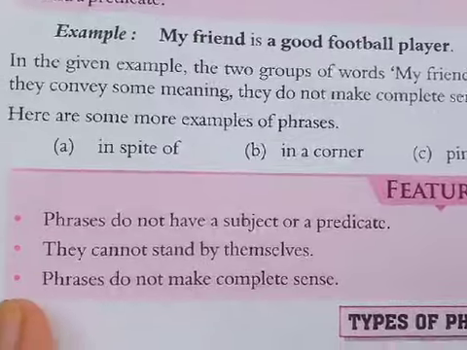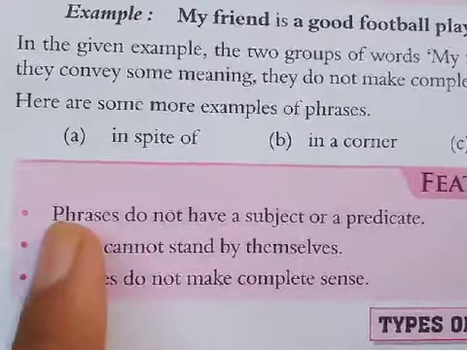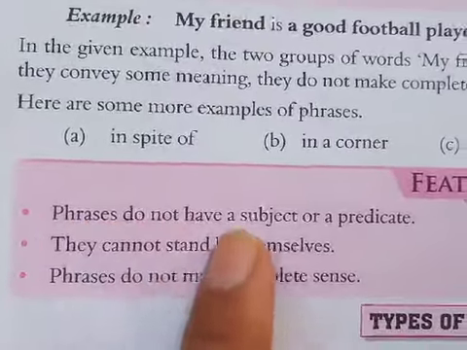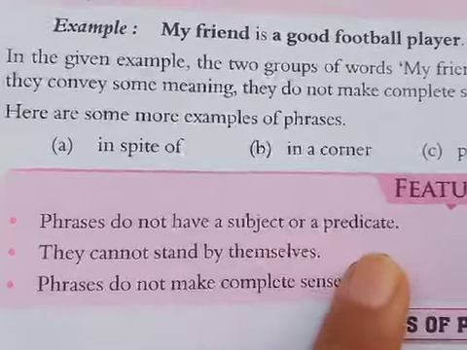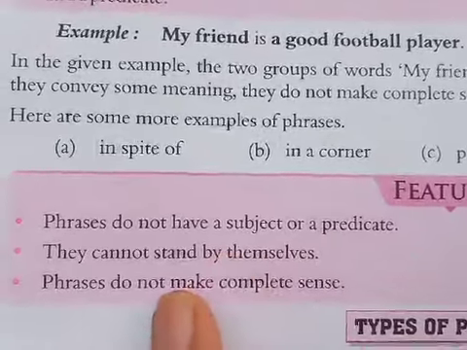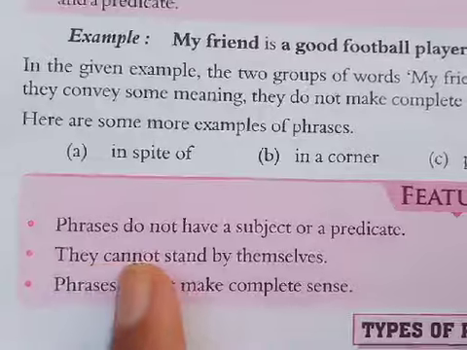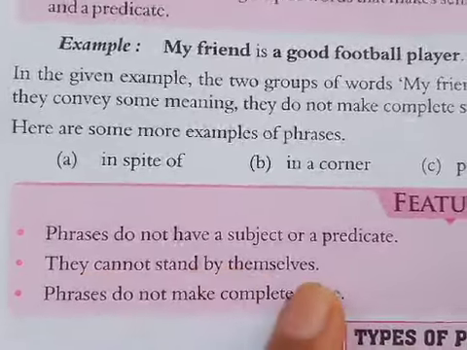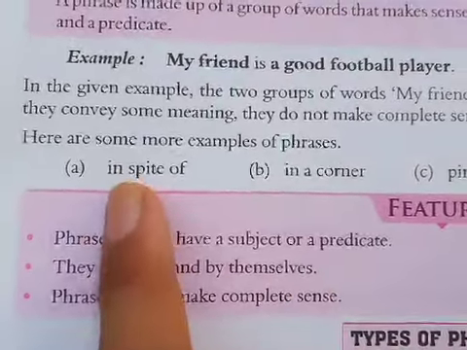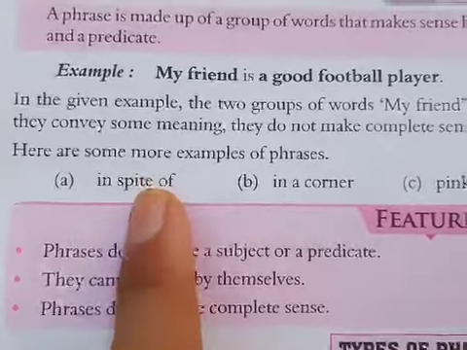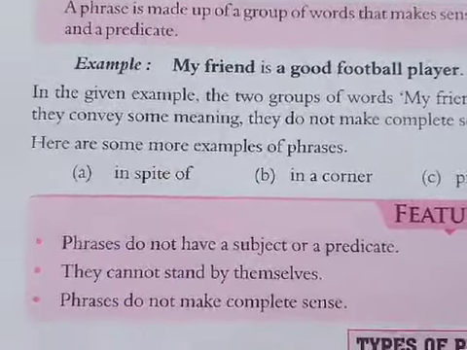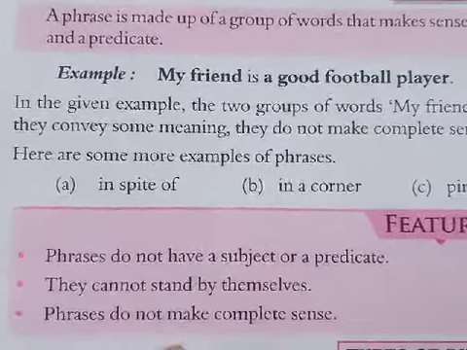So, some features of phrase are: first, phrases do not have a subject and predicate, as I told you in the definition. They cannot stand by themselves. If you put only a group of words without any subject or verb, it cannot be considered a complete meaning.